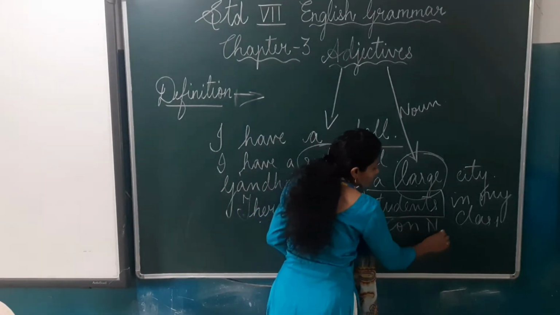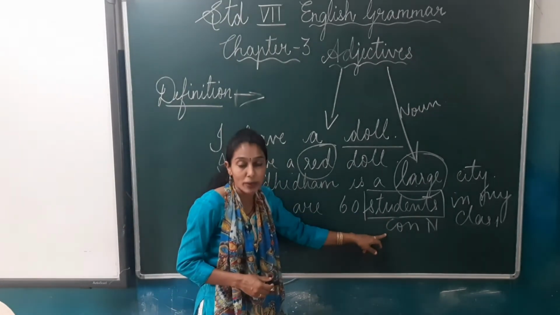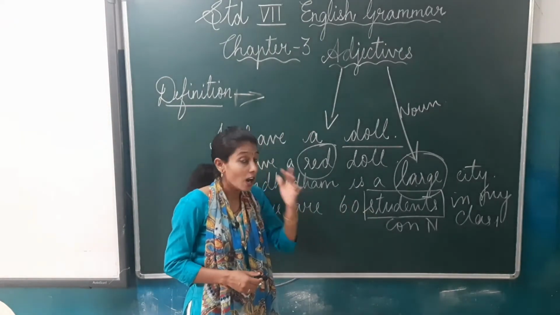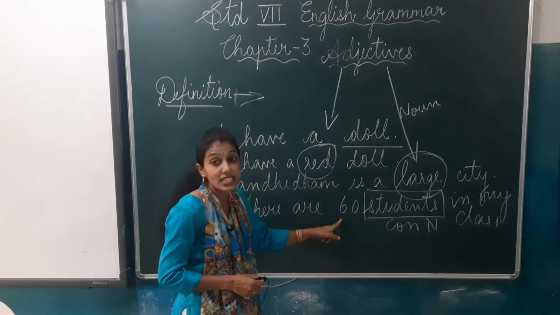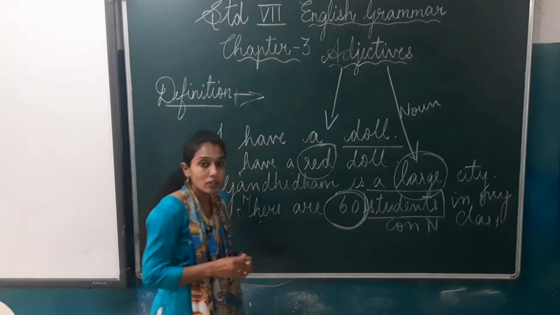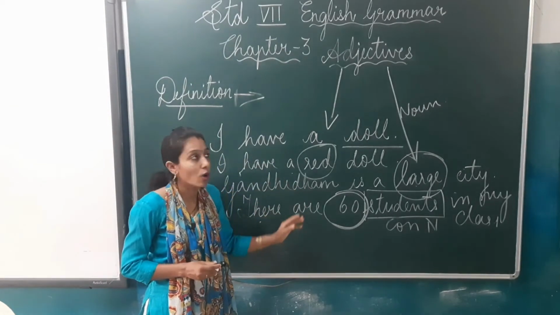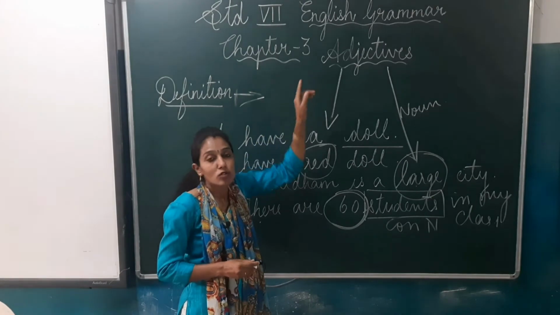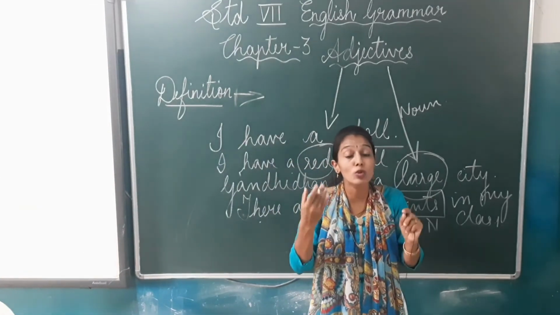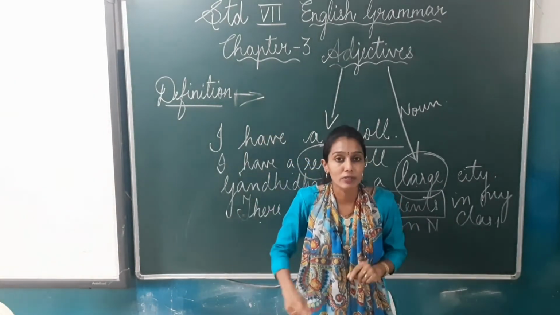Common noun. Okay, children? In the first chapter, I made you learn this. So, students, common noun. Here I am talking about how many students are there? 60. So, this 60 is the adjective. So, in short, we can say describing words are called adjectives. Is that clear? What do you mean by adjectives? A word that tells you about or qualifies the noun is said to be an adjective.